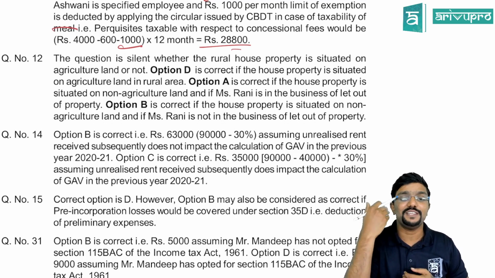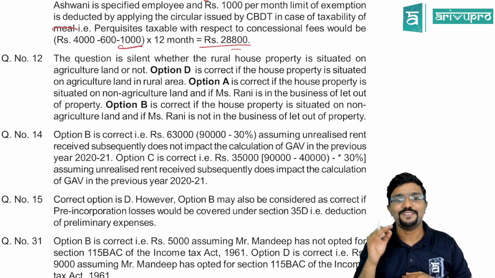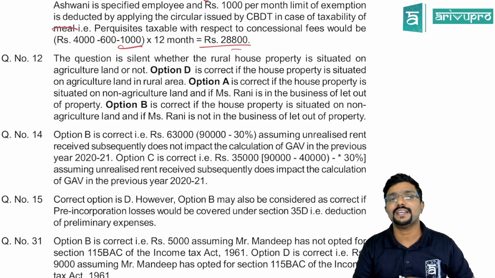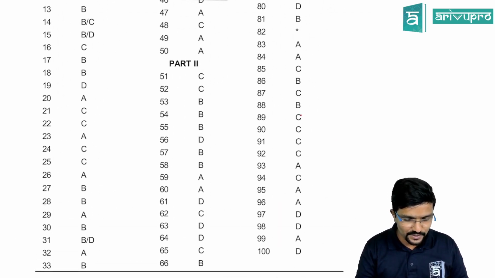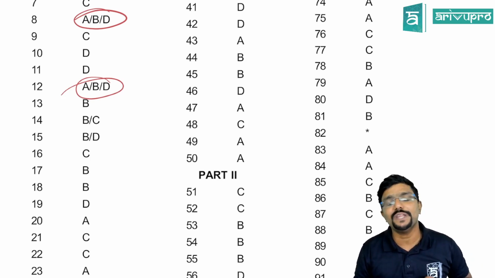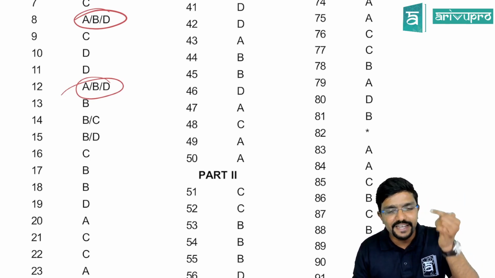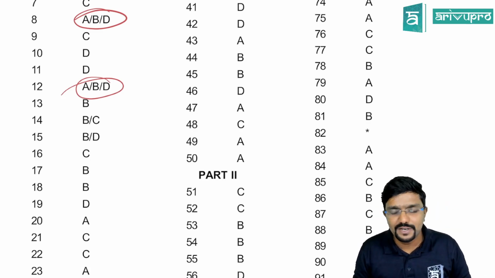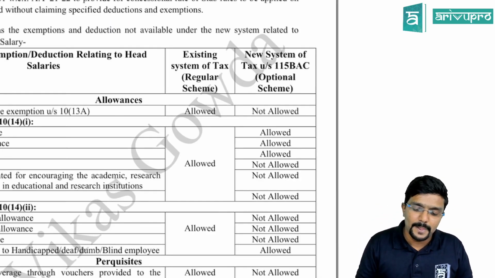Then option B is correct if the house property is situated on non-agriculture land and if Rani is not in the business of letting out of property, in that case income from house property. Clear? So here also the suggested answer, you can see they have given 3. How do they consider this kind of question in the exam? If you have answered any of these, either A or B or D, you will get the marks.